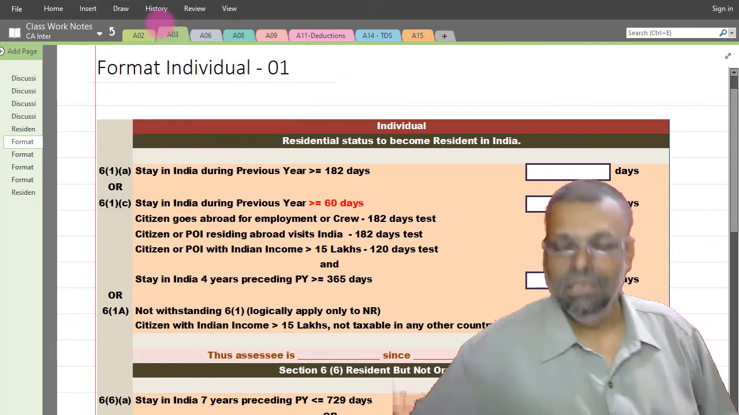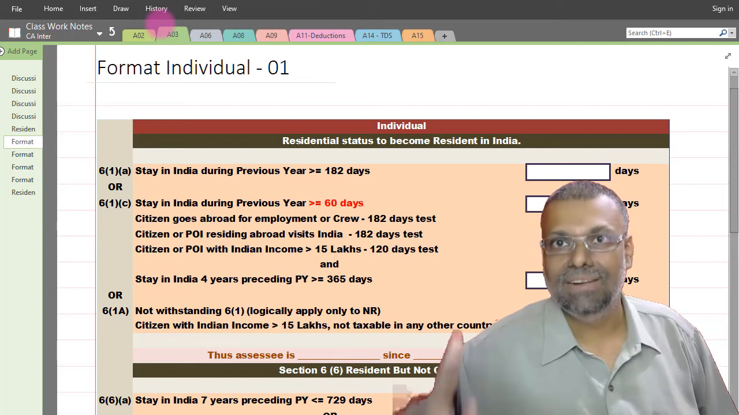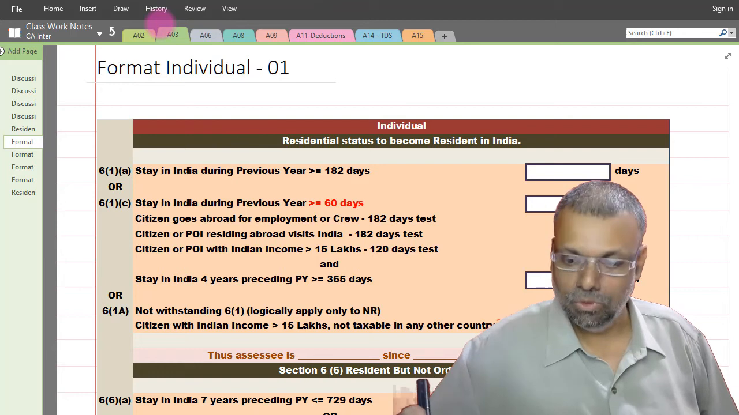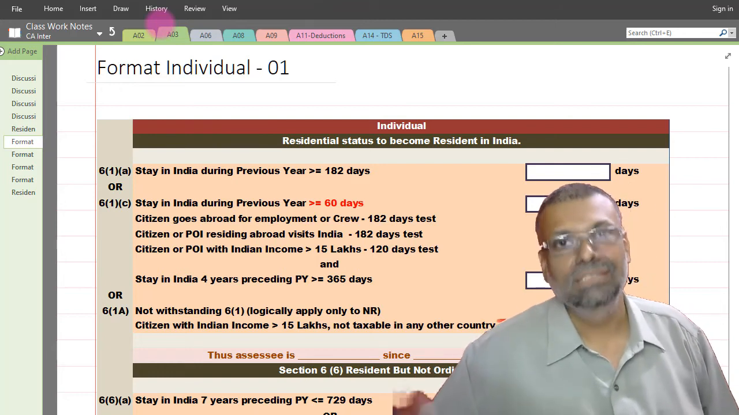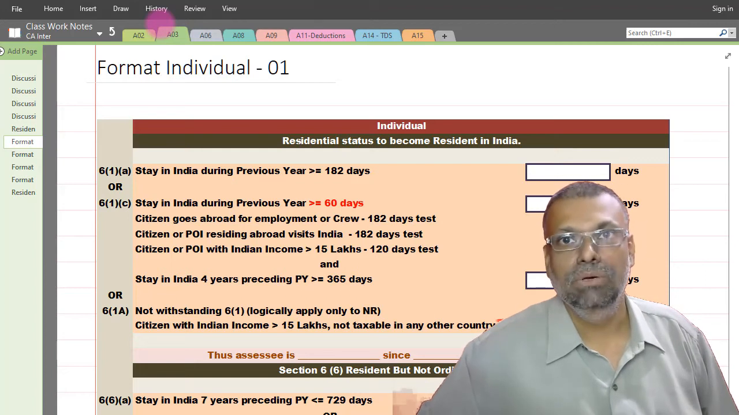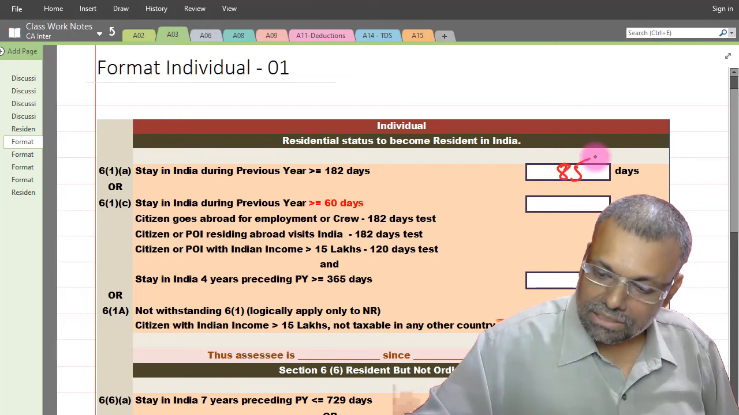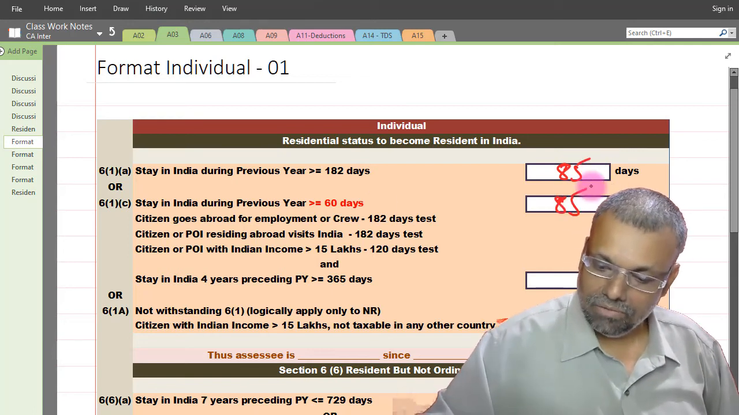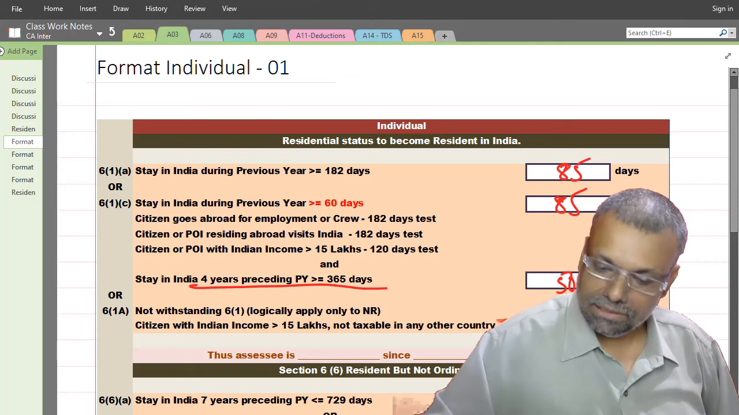I repeat, friends, don't take a printout of this format all the time. You make a habit of writing this particular format each and every time in your answer book. Because I want to save my classwork time, just by not writing the same thing again and again, I have a ready-made format for myself. So for the previous year, I will straight away write the number of days of stay as 85. Last 4 years total, I will say that it is 506 number of days.